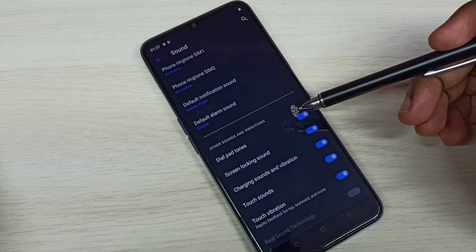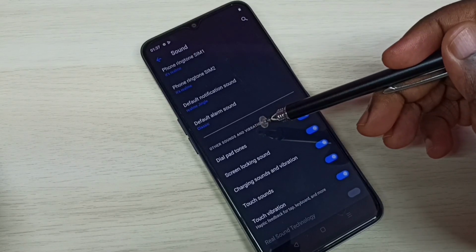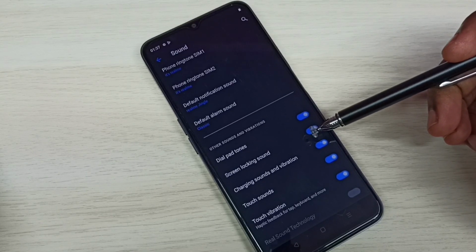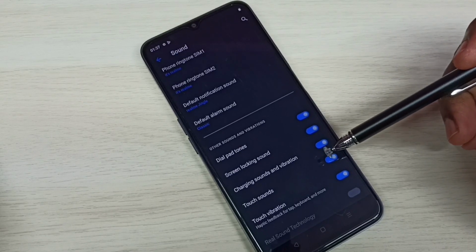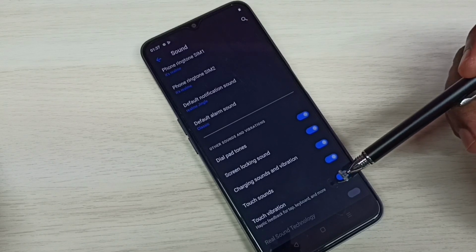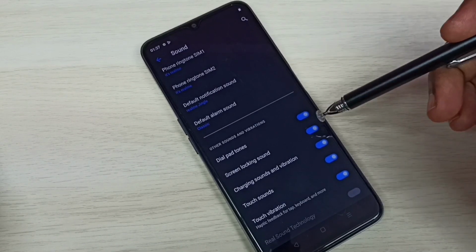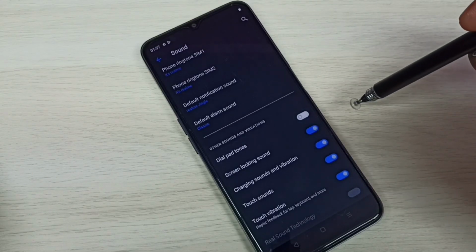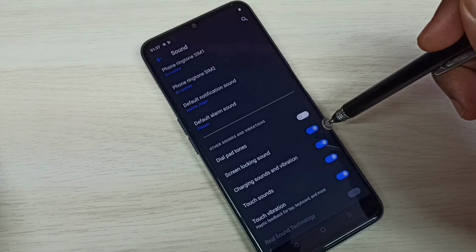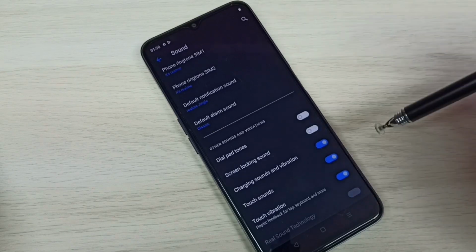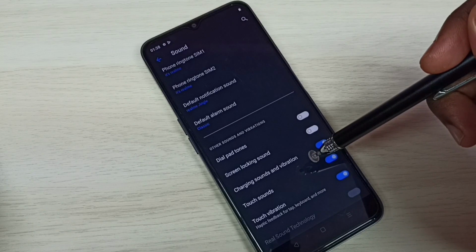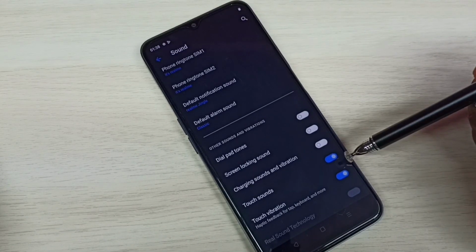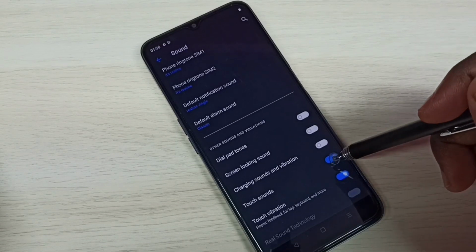So here we can see under other sounds and vibrations, we can see dial pad tones, screen locking sound, charging sound and vibration, touch sounds, touch vibration. So if we want to turn off dial pad tones, we can disable here. If you don't want locking sound, screen locking sound, we can disable here. If you don't want charging sound and vibration, we can disable here. If you don't want touch sounds, we can disable here.